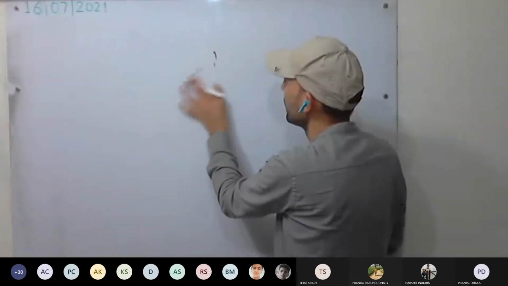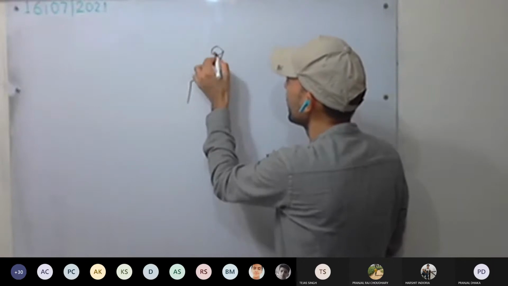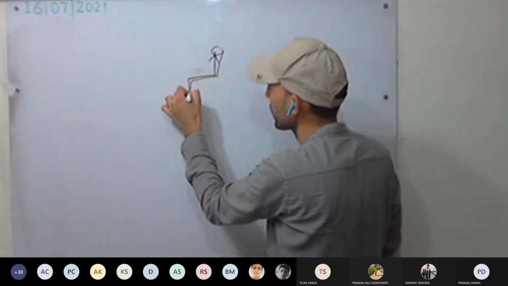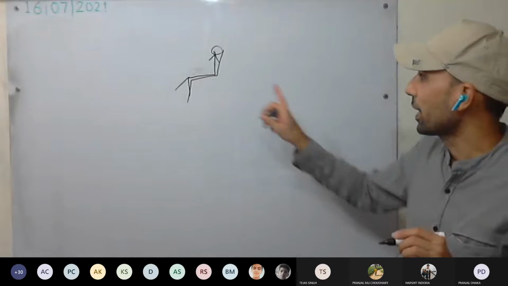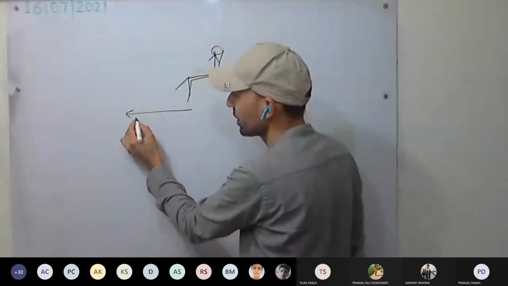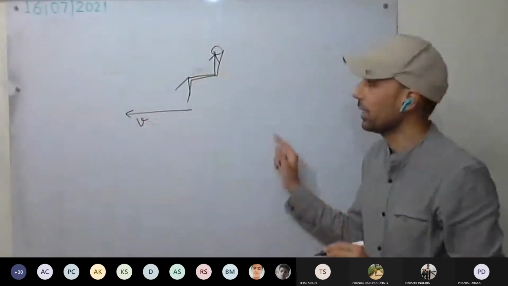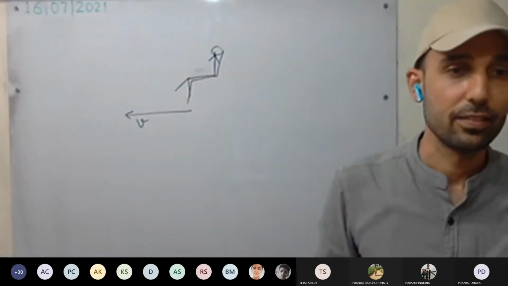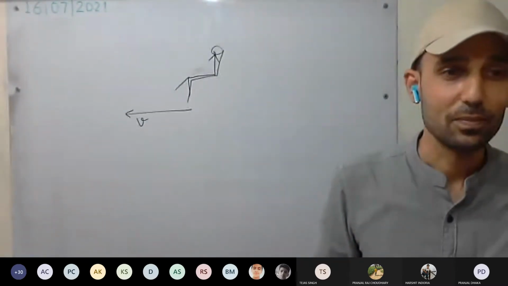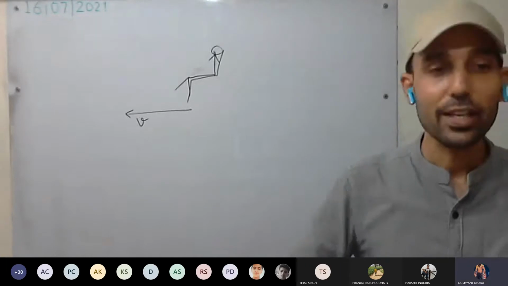For example, this is the seat, and you are sitting here. Now see what happens. The car is in motion. Sir, why does only the upper body feel it? Okay, why does the upper body feel it?